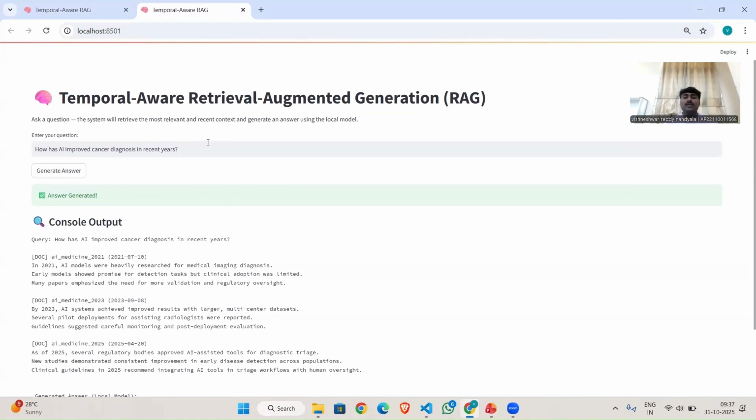Now coming to the conclusion, this project successfully enhanced the traditional RAG system by integrating temporal awareness, allowing it to generate time-sensitive, up-to-date answers. It also bridges the gap between information retrieval and real-time knowledge reasoning, making it particularly useful in fields like medicine, finance, and news domains.